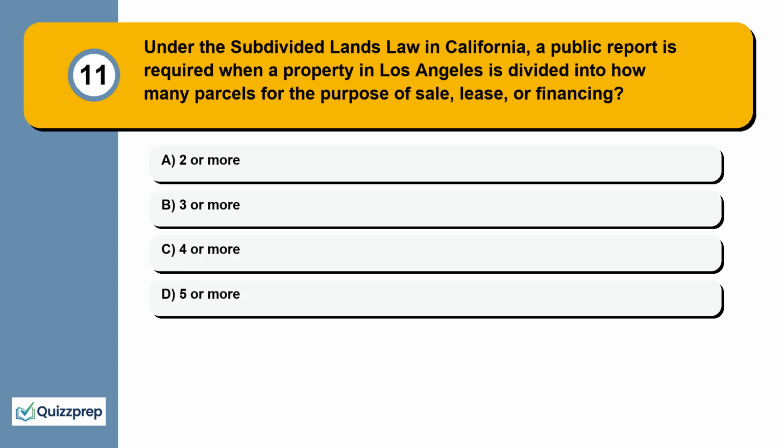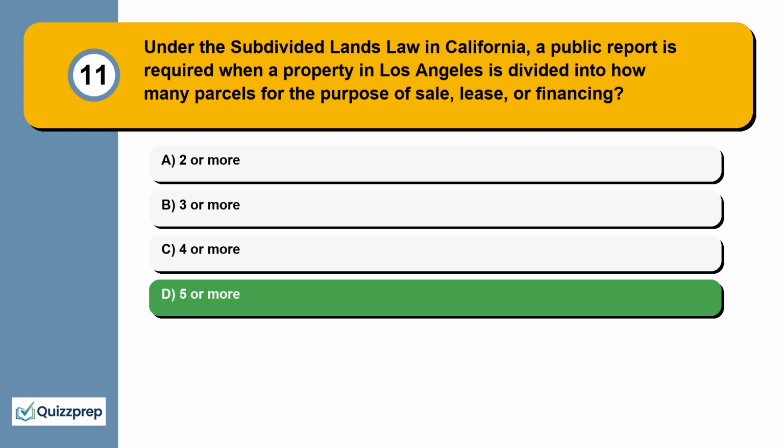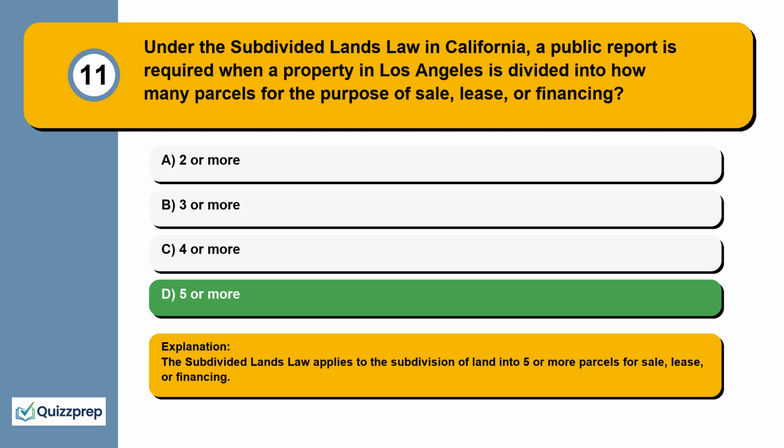Question 11. Under the Subdivided Lands Law in California, a public report is required when a property in Los Angeles is divided into how many parcels for the purpose of sale, lease, or financing? 2 or more, 3 or more, 4 or more, 5 or more. The Subdivided Lands Law applies to the subdivision of land into 5 or more parcels for sale, lease, or financing.